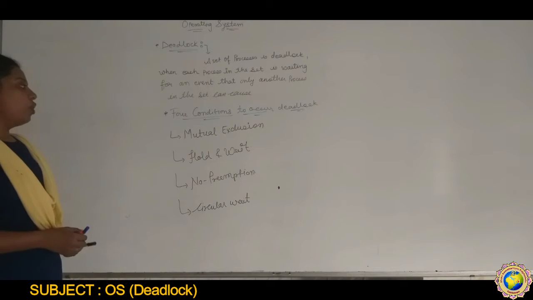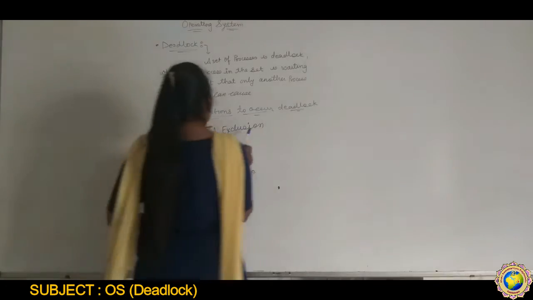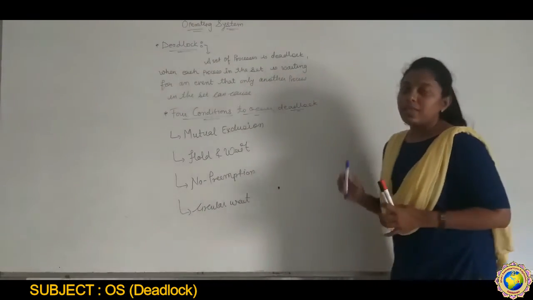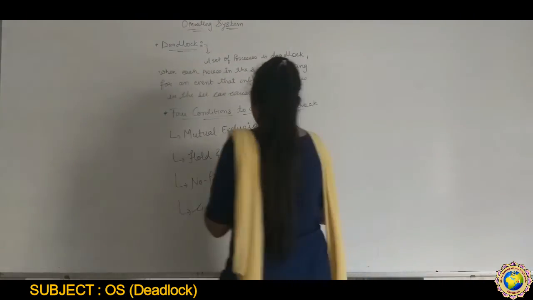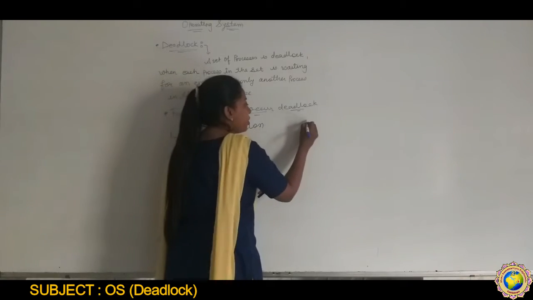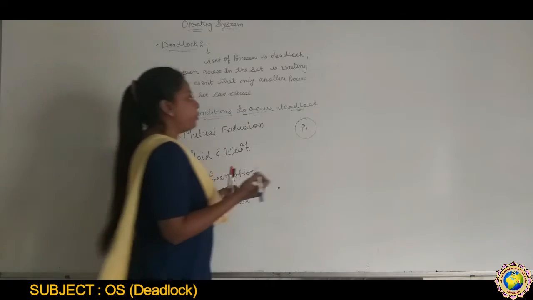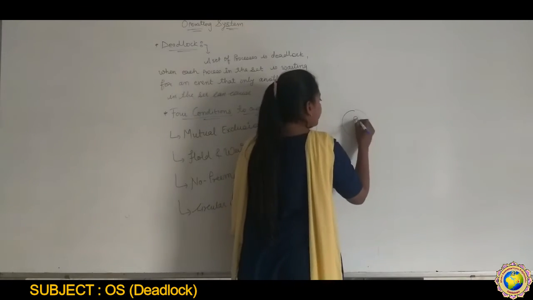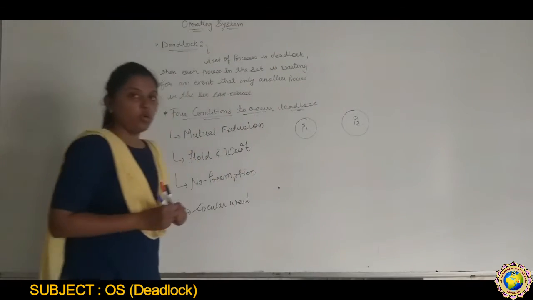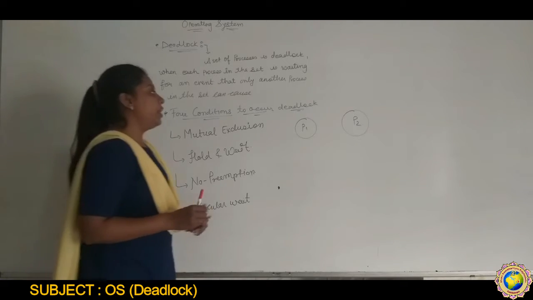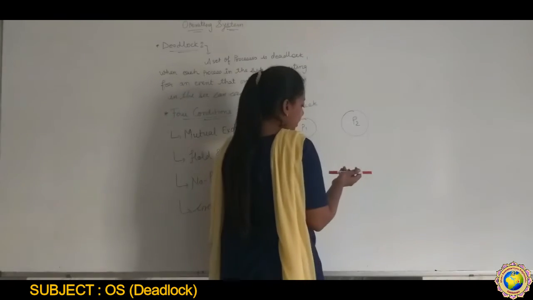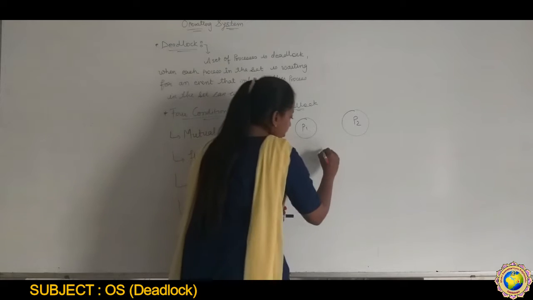So let's see mutual exclusion. Suppose here we have one process P1 and another process P2, and here we have a critical section.